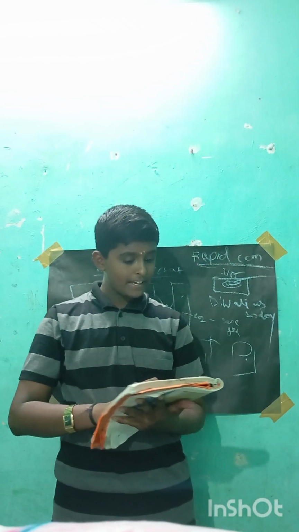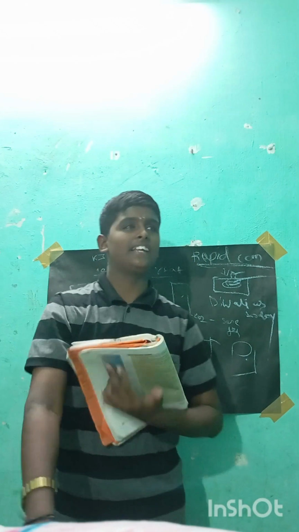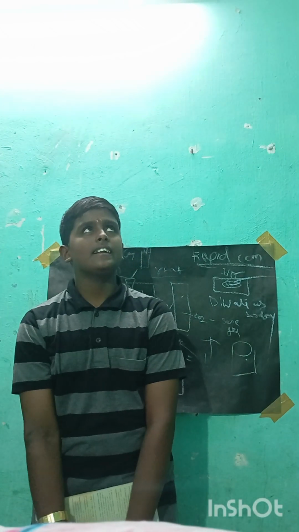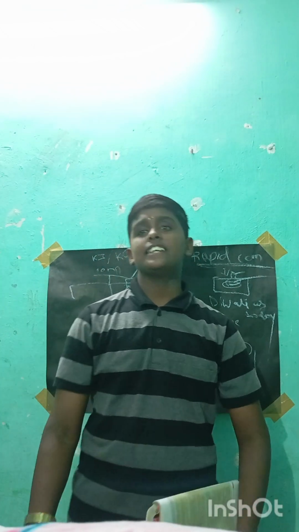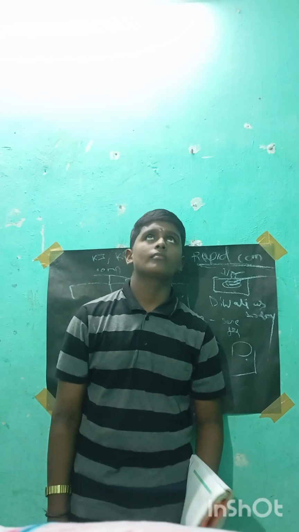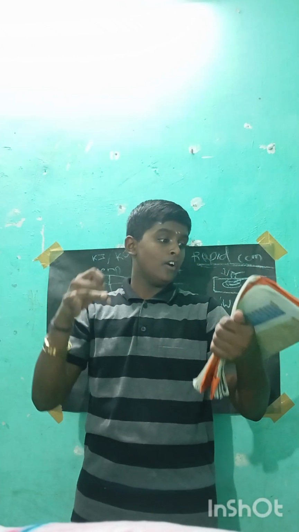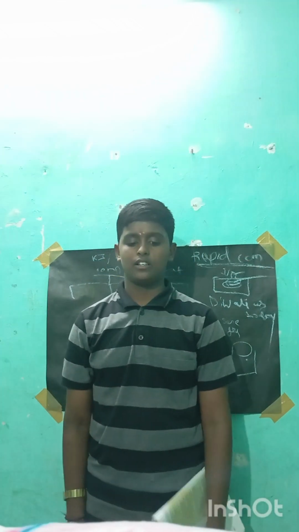So, compare LPG and wood as fuel. They ask for the opposite. So we can write that LPG can be stored in a cylinder, and wood requires more place to store.